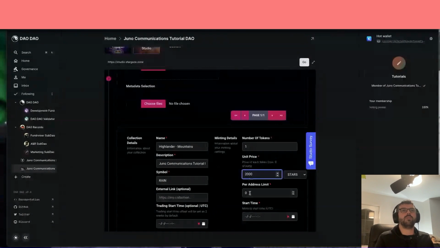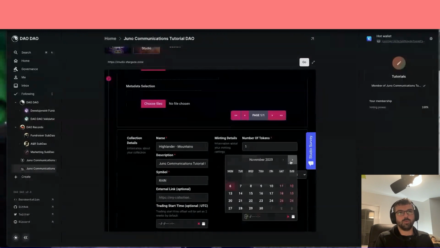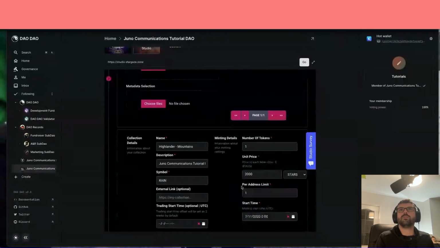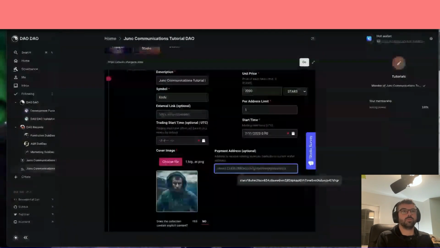Unit price per star to mint. You can get that for cheapest chips, the price it cost me to upload the thing. Per address limit 1, and we want to start this NFT collection tomorrow. Let's do it then. Obviously, you can do things differently.